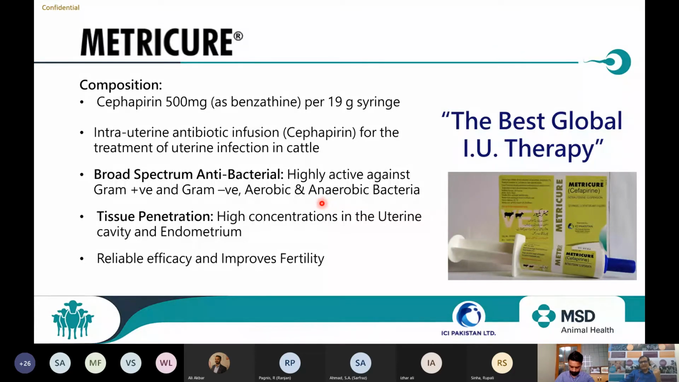So we need to select the molecule or intrauterine therapy which works broad spectrum, gram positive, gram negative, aerobic as well as anaerobic in nature, and can kill the bacteria. Tissue penetration: we are giving this on the 14th day, when the endometrium is forming. So at that time, it should maintain a high concentration throughout the uterus, throughout the uterine bed.